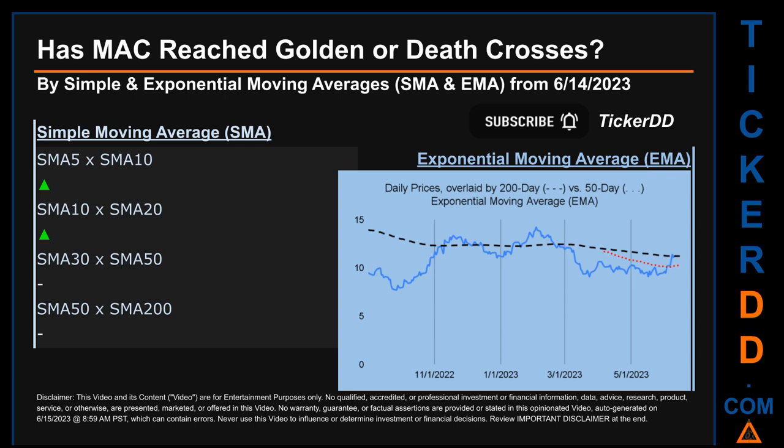Continuing with SMA, we looked across the 5 to 10, the 10 to 20, the 30 to 50, and the 50 to 200-day ranges to see if golden and death crosses had been reached. We found a golden cross signal for the 5 to 10 and the 10 to 20. We could not find neither golden cross nor death cross signal for the 30 to 50 and the 50 to 200.